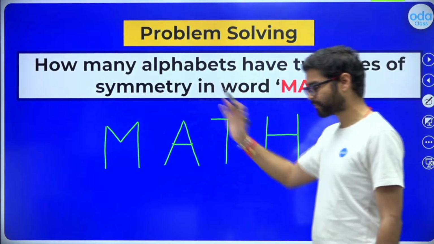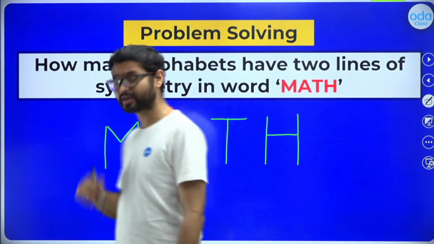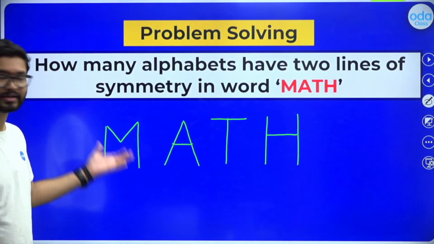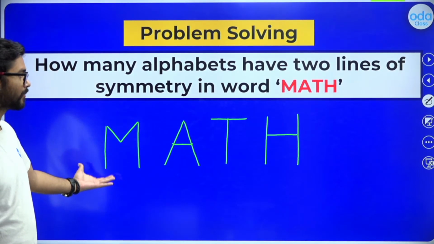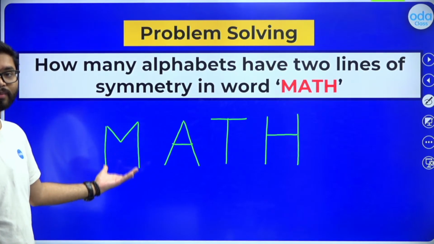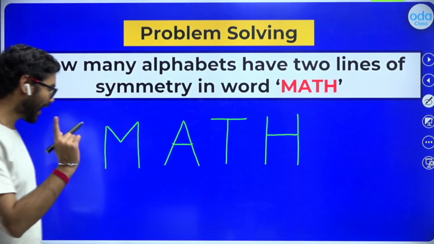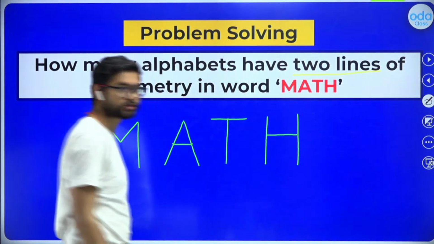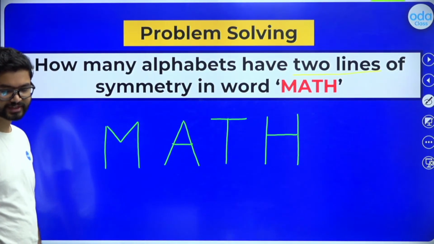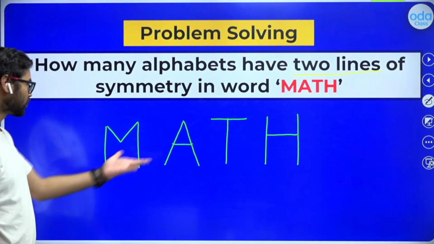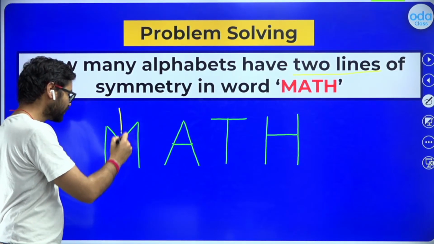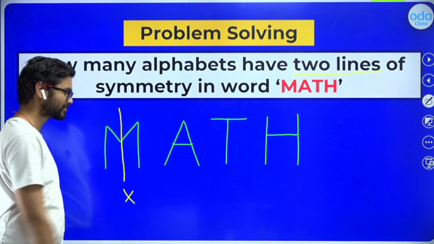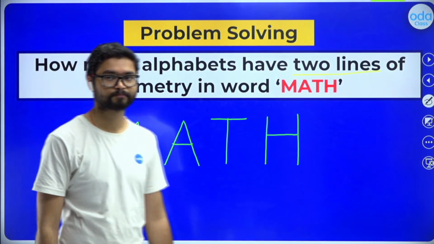If I talk about M, come on, give me your decisions, give me your ideas, what you're thinking about this. MATH, what about M? Is it symmetrical? How many lines of symmetry does it have? I need to find those alphabets which have two lines of symmetry. M has only one line of symmetry. I cannot consider this. I want two lines of symmetry.